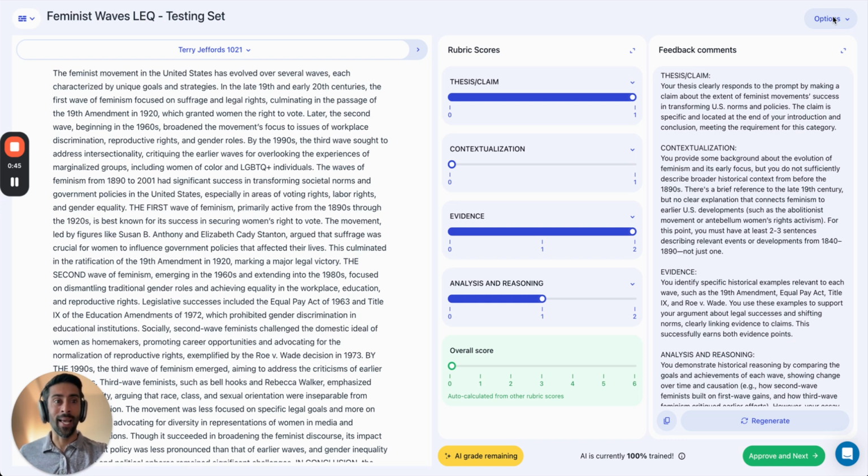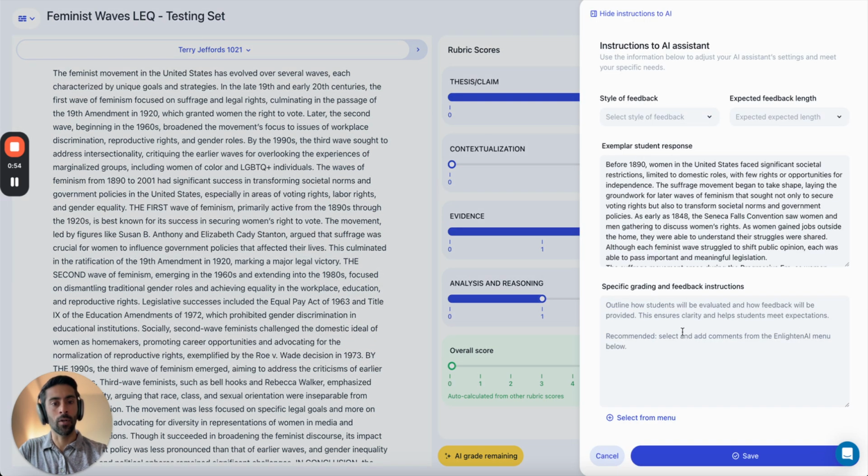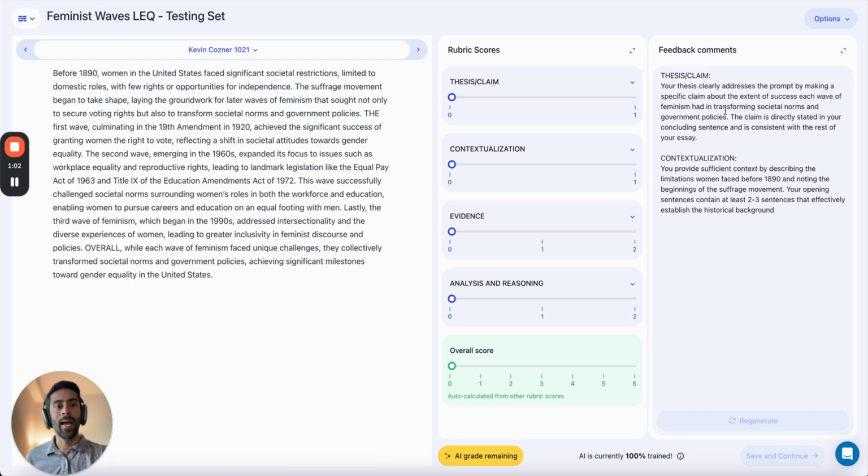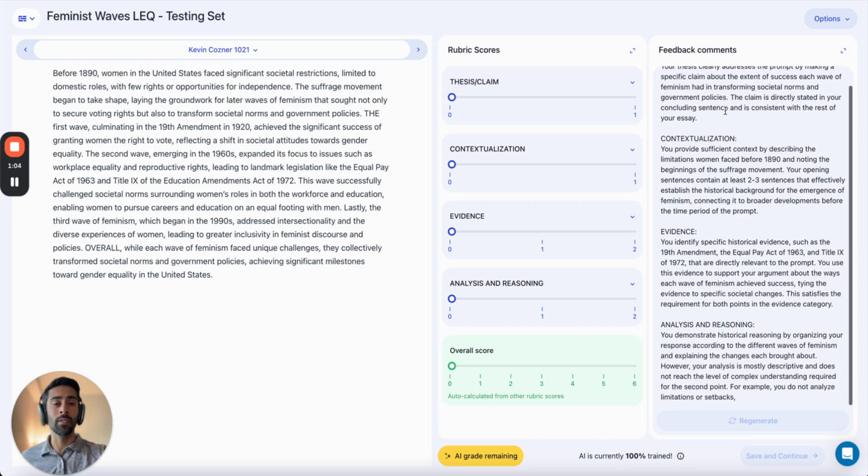So I actually just want to tell the AI assistant that the way I would tell a teaching assistant if we were grading side by side. So I'll come up here to the options menu. I'll put edit AI instructions. And I'm simply going to say all of that to the AI very explicitly. Then I'm going to save, and when I approve and go to the next one, now the AI is going to tether even more closely to my instructions.